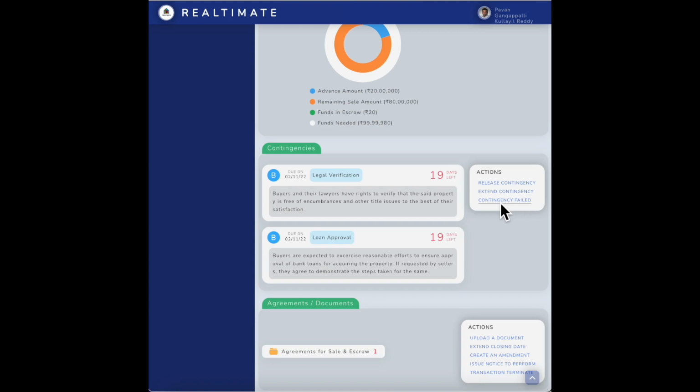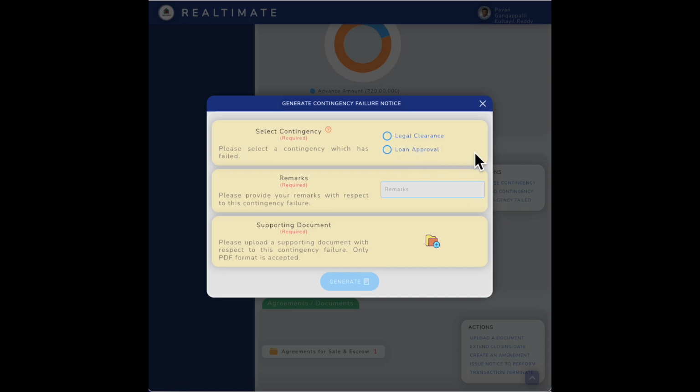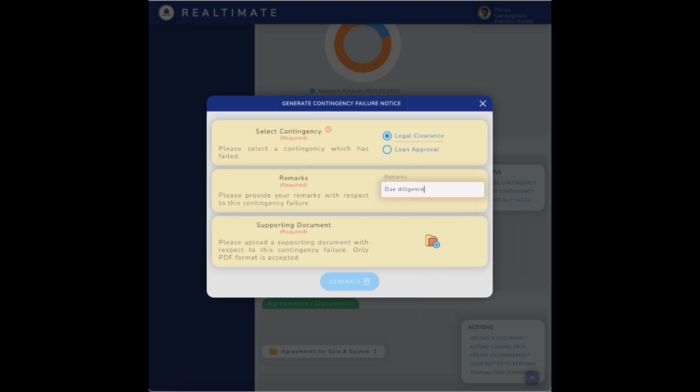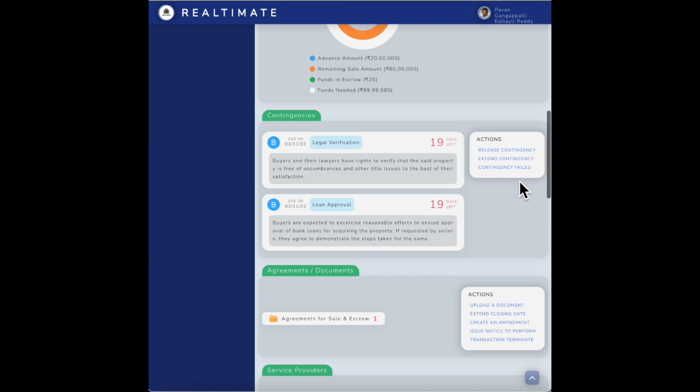Let's say the lawyer calls back and says there's some real big issue with the property, so I wouldn't recommend moving ahead. So he could call back. He could open up the contingency failed option and he could say legal clearance, due diligence failed. And he could attach the supporting document provided by the lawyer, the report, and he could generate the agreement and sign off. So then a notification will be sent to the seller saying the contingency failed and the buyer is going to terminate the transaction. Okay, so those are the couple of other options.